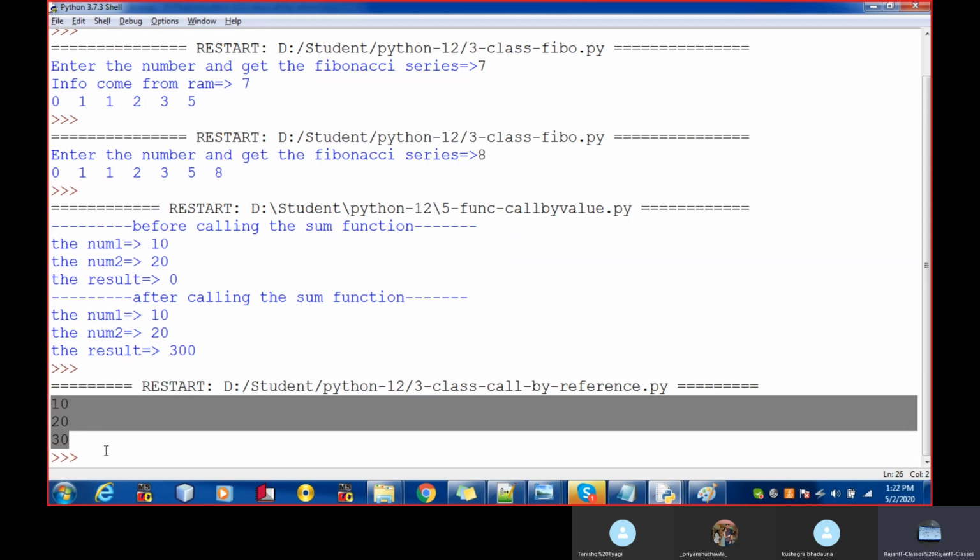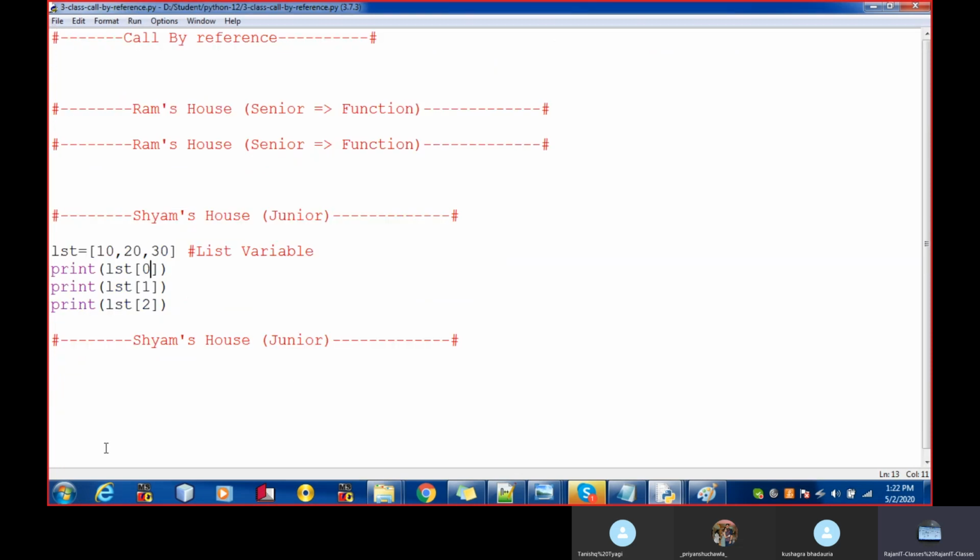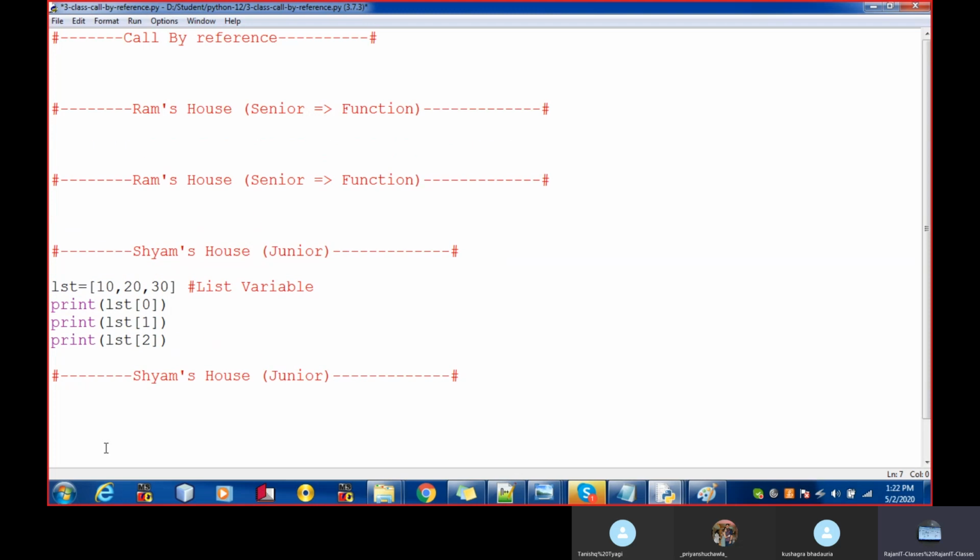It means my LST variable is capable of holding more than one value inside it. Okay, now let's make a function. We have a function, let's say here def sum. The name of the function is sum, right?